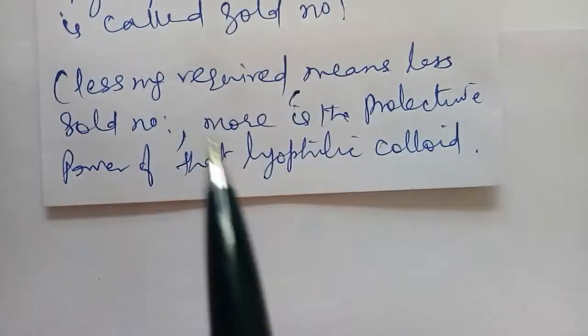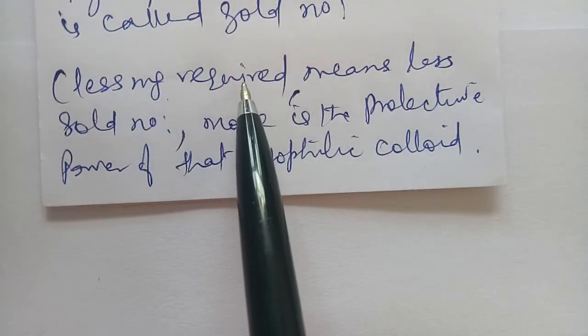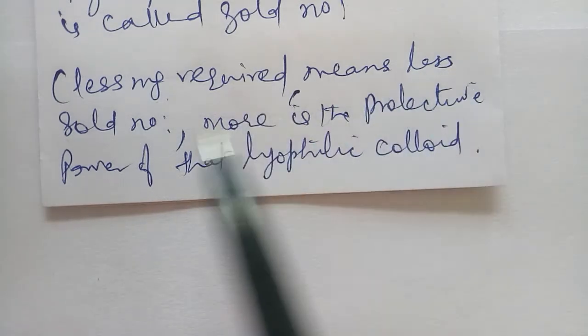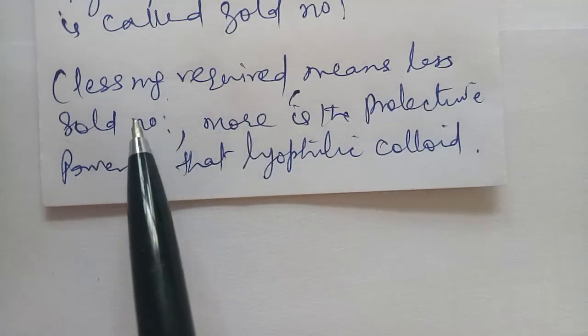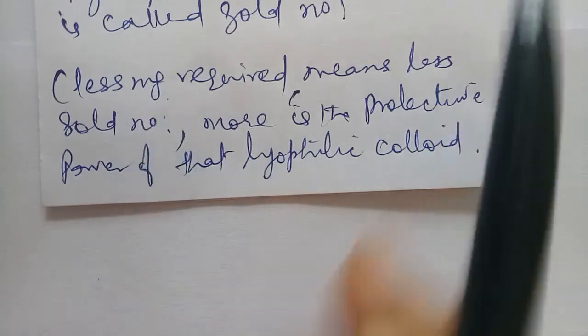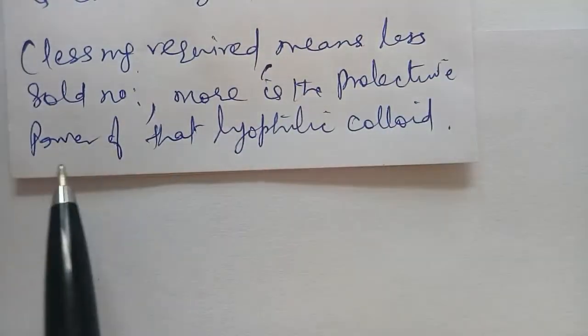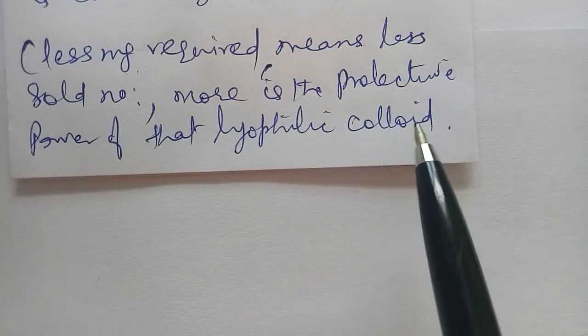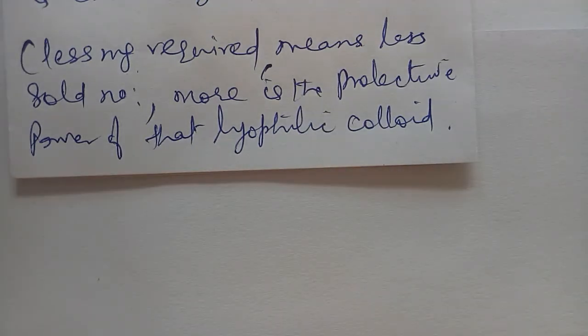So the fewer milligrams of the hydrophilic colloid required means a lower gold number. If the gold number of the hydrophilic colloid is less, it means the protective power of that lyophilic colloid is more. So this is the meaning of the gold number. I hope this is clear to you. Thank you.